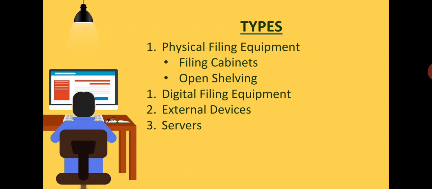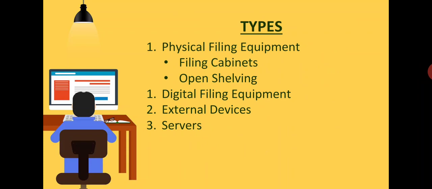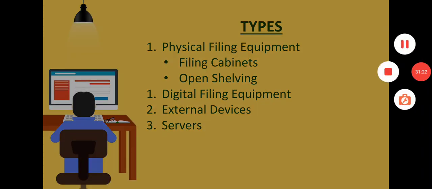So it's all about the types of filing equipments. I think you all are clear about each and every point. And soon we are going to end our unit number 2. Yes, now this is the last point in our unit number 2, that is filing and indexing. And shortly we have one revision session of our unit number 2. So here I am ending our session. Thank you so much.